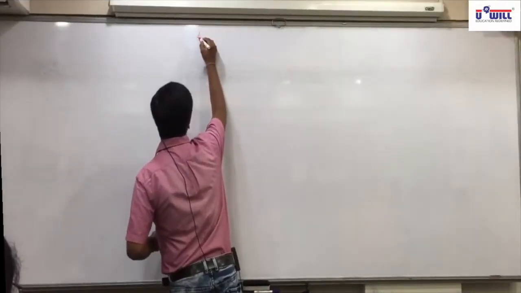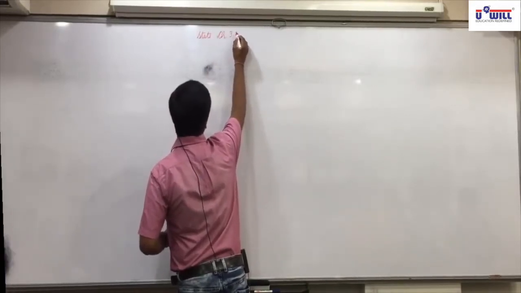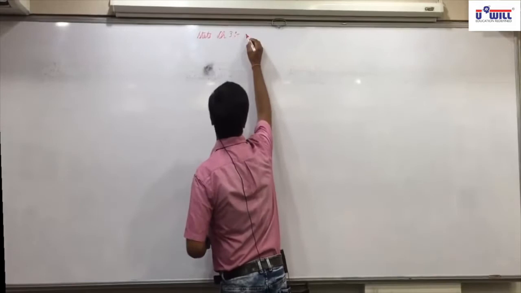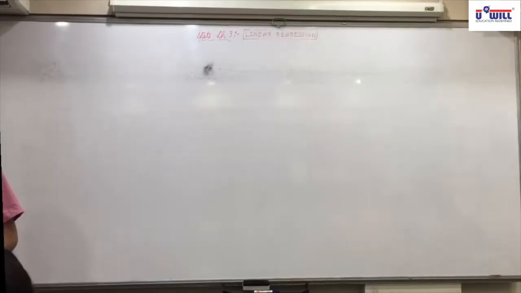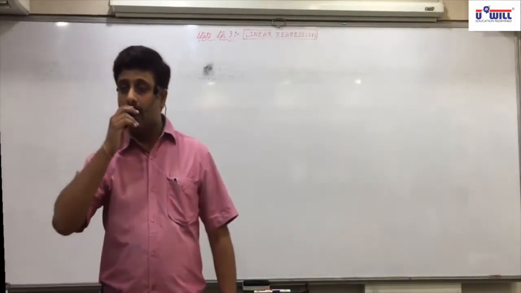Third chapter of statistics. Linear regression. Understand the meaning of regression first. Now, since we have done the correlation chapter, the cause and effect relationship is clear to you.